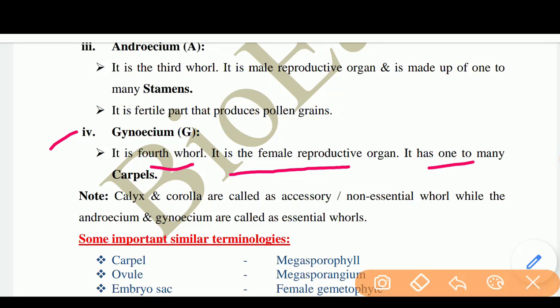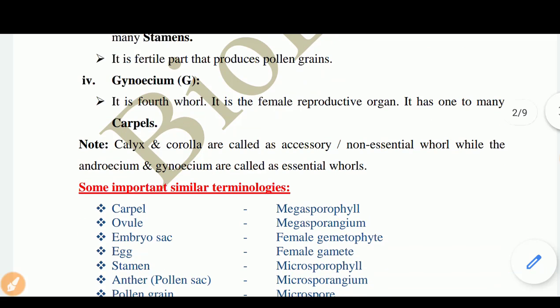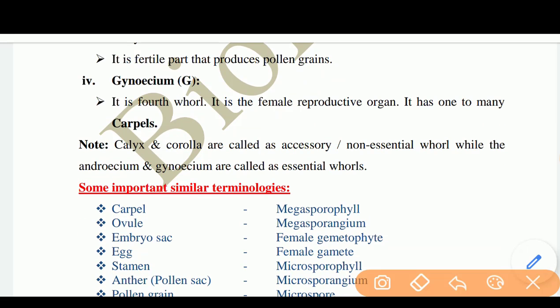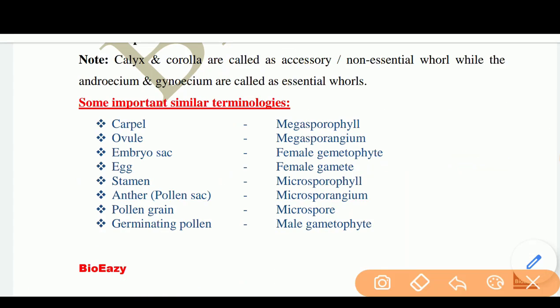It has one to many carpels. Now, next note: Calyx and Corolla are called accessory or non-essential whorls, while Androecium and Gynoecium are called essential whorls. Next are some important similar terminologies.